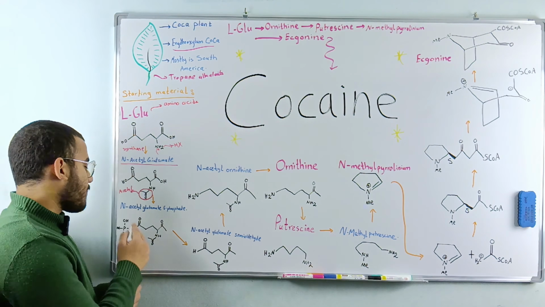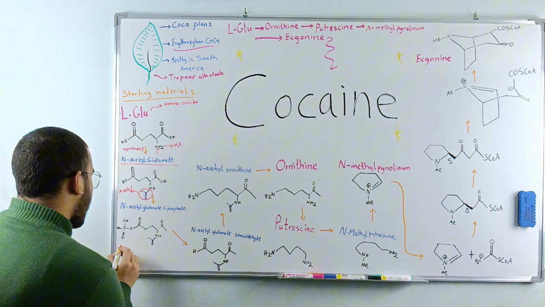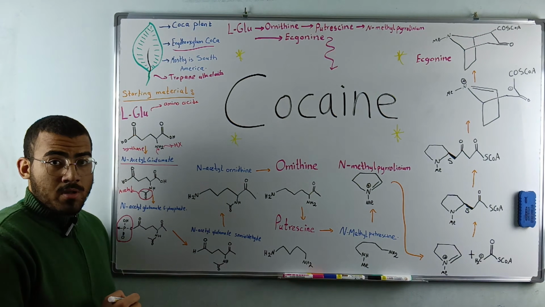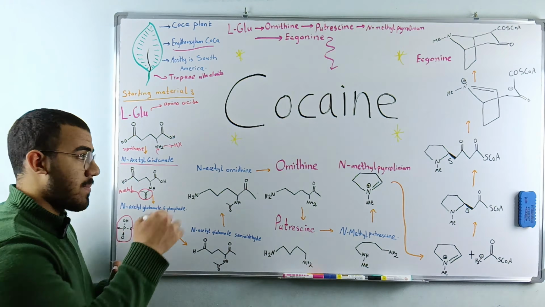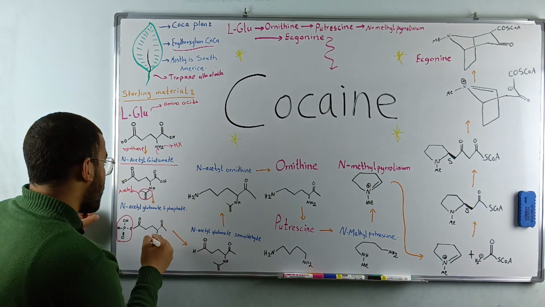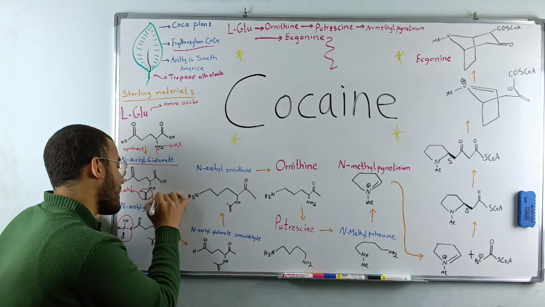What we're going to do is make N-acetyl glutamate 5-phosphate. We're going to add a phosphate group on this carbon. This is another intermediate in the process that we're doing in the making of cocaine. The enzyme that helped us in the making of this is called N-acetyl glutamate kinase.